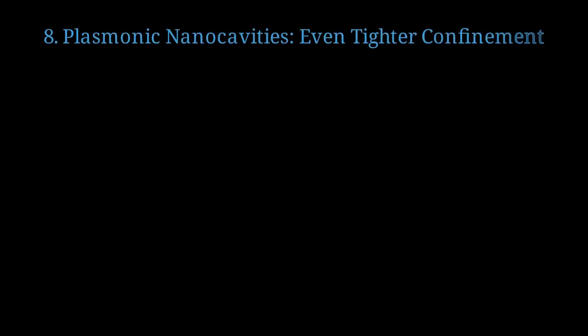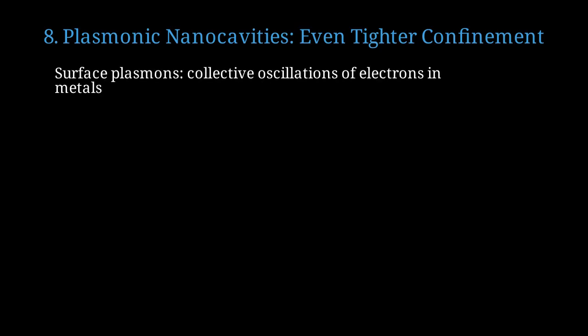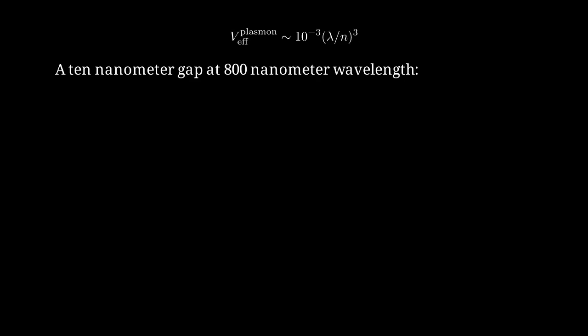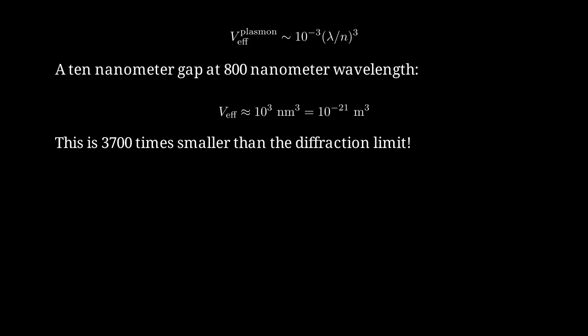Plasmonic nanocavities achieve even tighter light confinement than dielectric cavities. Surface plasmons are collective oscillations of electrons at metal surfaces that can squeeze light into nanometer-scale gaps. Plasmonic mode volumes can reach 1/1000th of lambda over n cubed. Consider a 10 nanometer gap between gold nanoparticles at 800 nanometer wavelength. The mode volume is roughly 1,000 cubic nanometers, or 10 to the minus 21 cubic meters. This is 3,700 times smaller than the diffraction limit, representing extreme confinement.